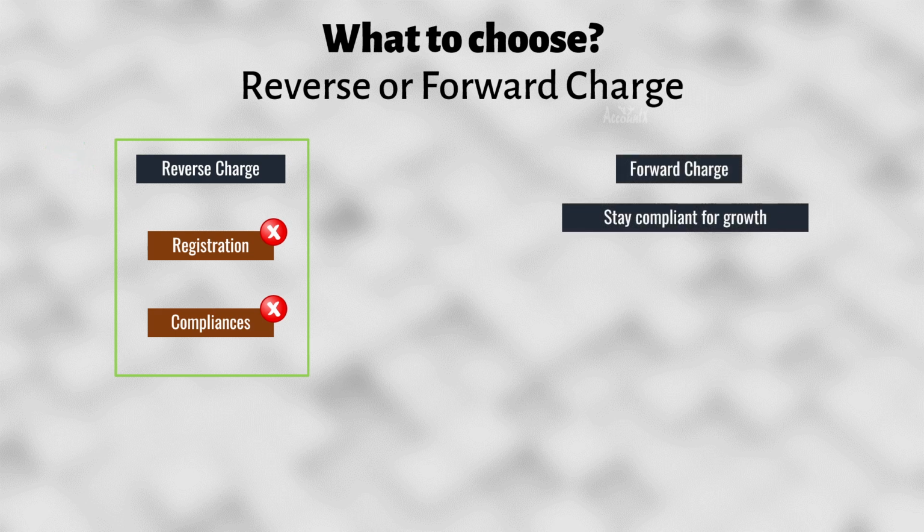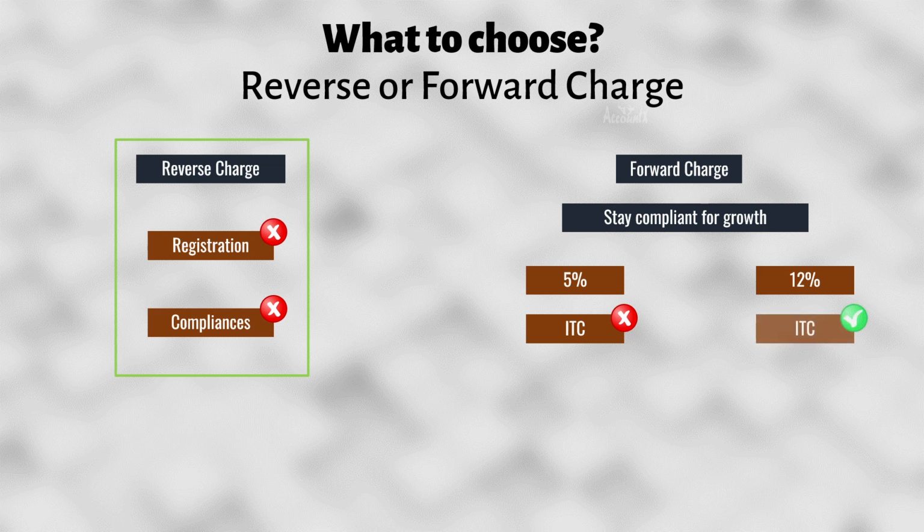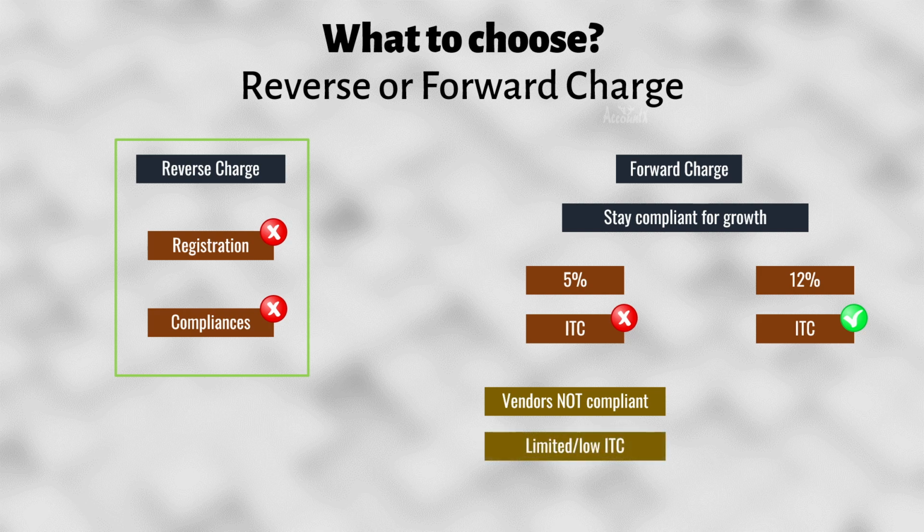Now forward charge. If you are someone who would like to stay compliant and if you are of the view that this registration and compliances would help you grow your business, then forward charge is the option for you. Here again you have two options, 5% no ITC and 12% with ITC. Now which one to choose? If your vendors are not compliant, that is your vendors are unregistered persons, or let's say you mostly deal with the unorganized sector, then your input tax credit would be limited or it would be low. In this situation, choosing 5% without ITC is the best choice.